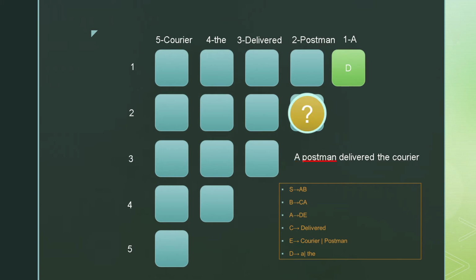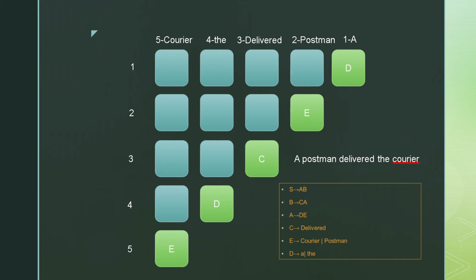Postman is defined by non-terminal E. (3, 3), delivered. We see that delivered is again a terminal defined by non-terminal C. (4, 4) corresponds to the. The is defined by non-terminal D, and hence we fill it in. The last cell of the diagonal is courier. Courier is defined by non-terminal E, and hence we fill it in.